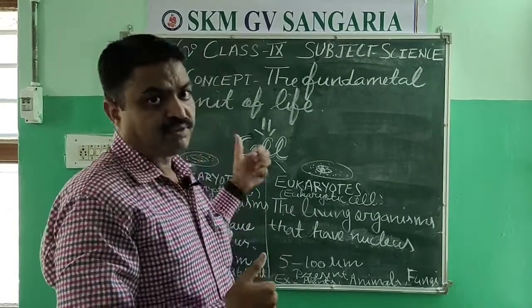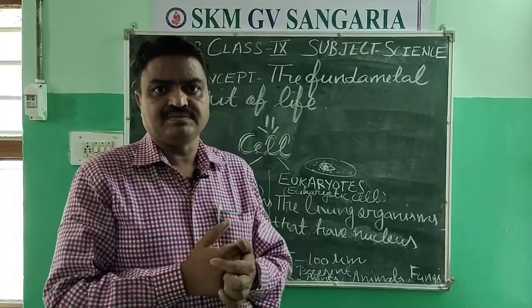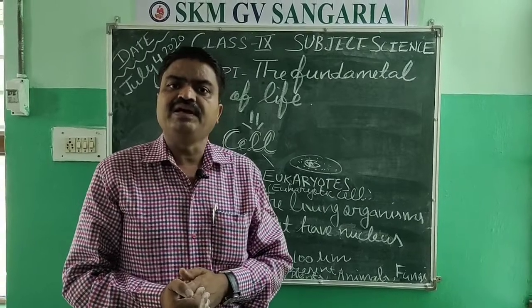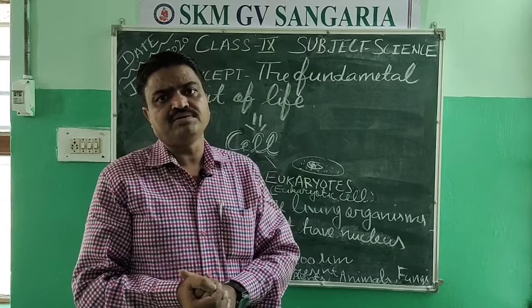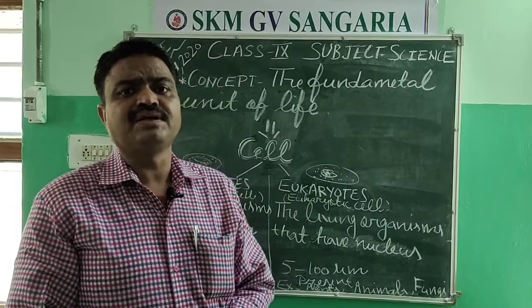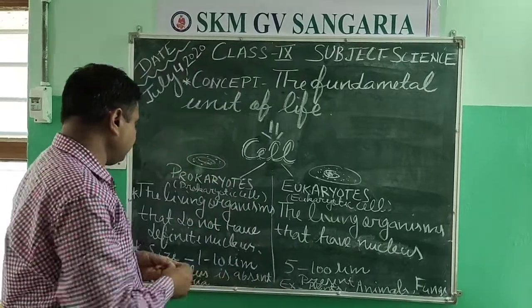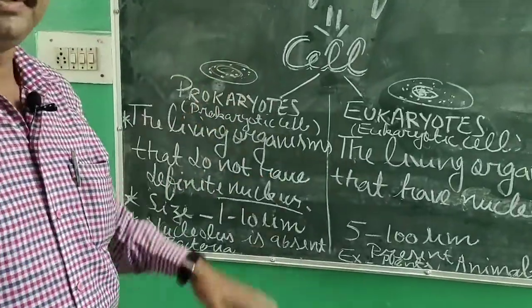Prokaryotes have prokaryotic cells, and that cell does not have a definite nucleus. It means in prokaryotic cells the nucleus is found in scattered form, and the nucleolus is completely absent.